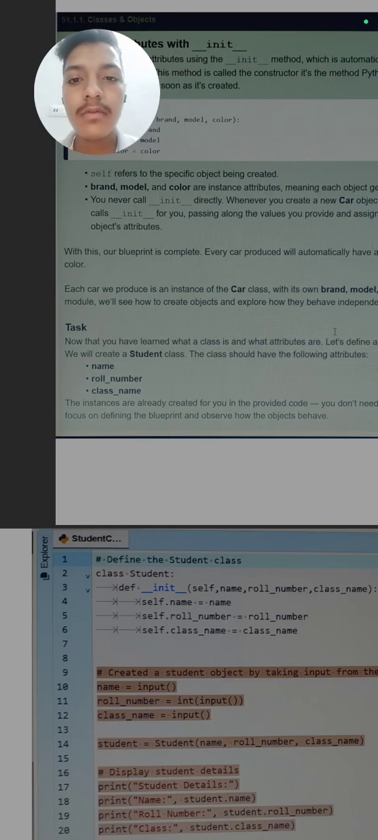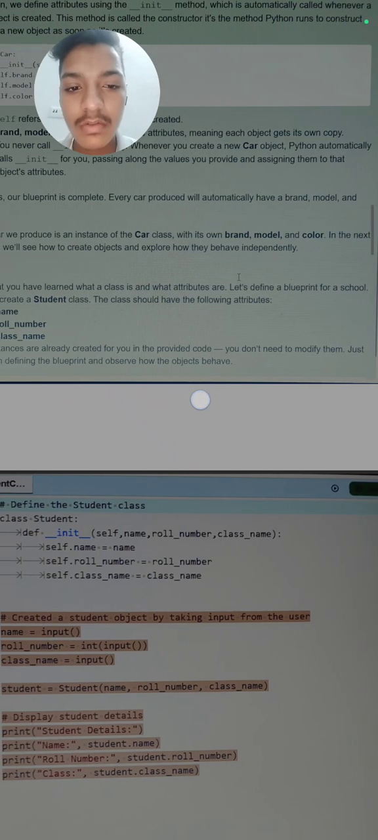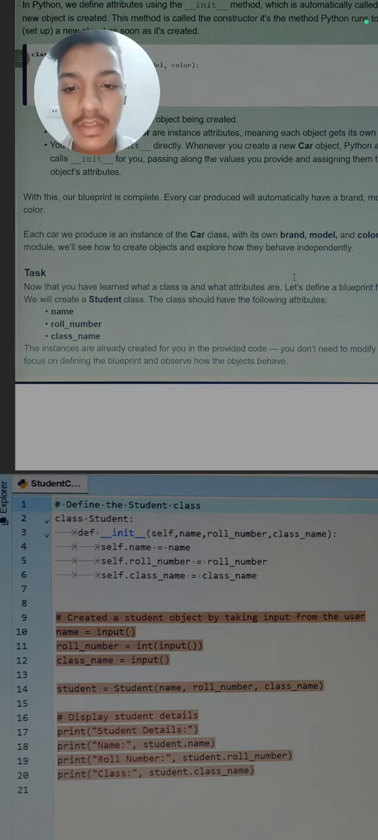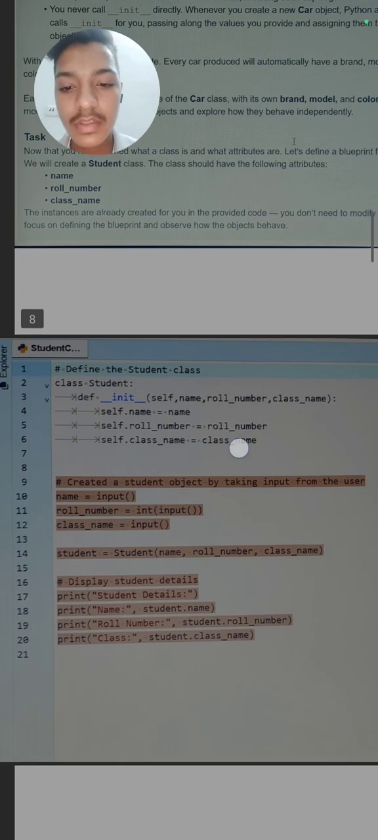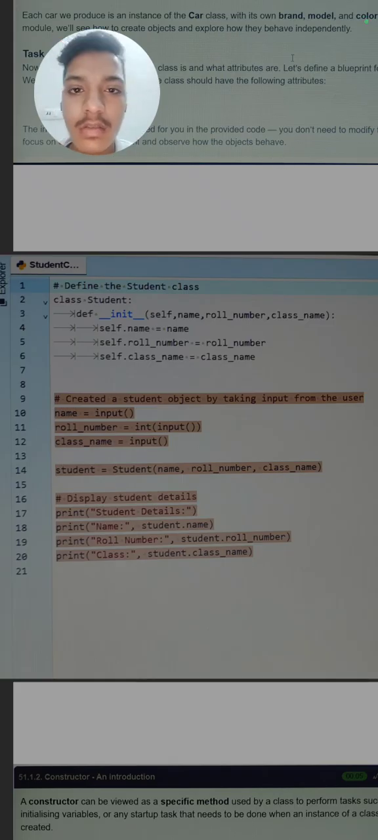I have told you that we will create the attributes by initializing, and for that we will use the double underscore init function. The instances are already created for you in the provided code. You don't need to modify them, just focus on defining the blueprint. So the programmer has given us this line of code. We just need to define the class.